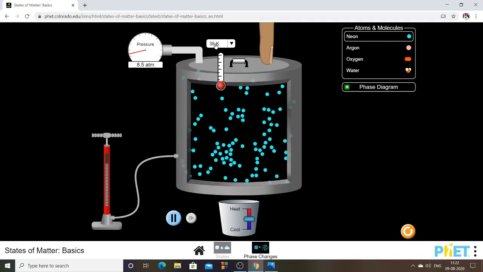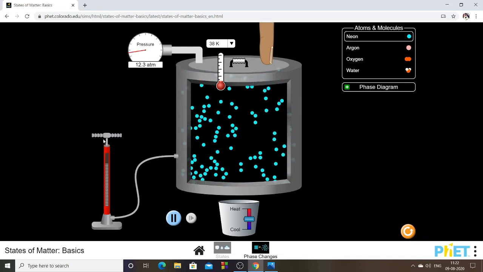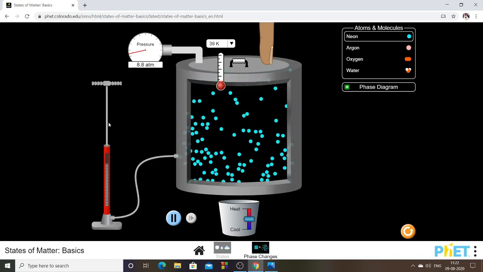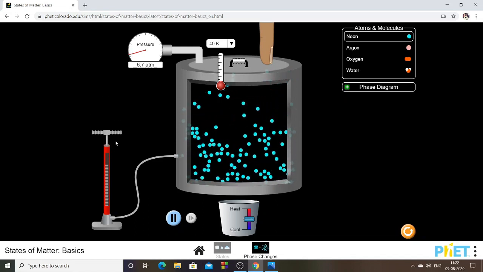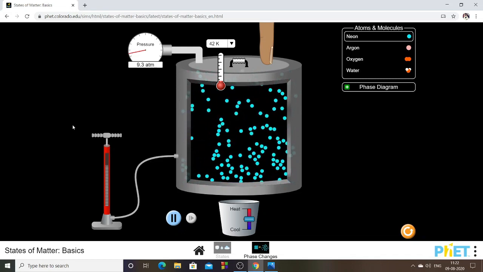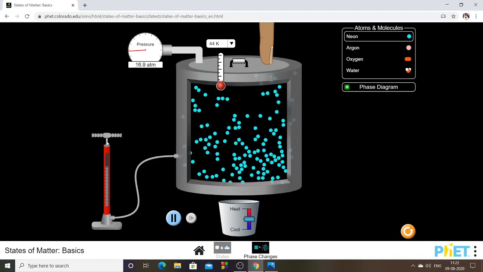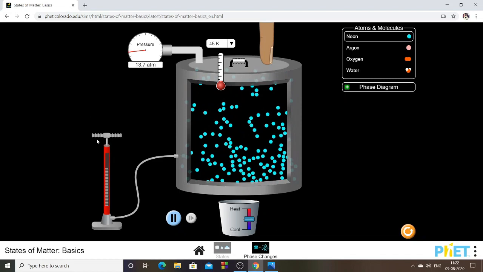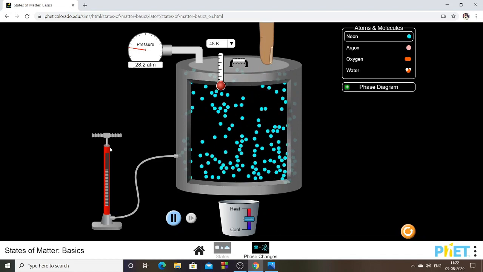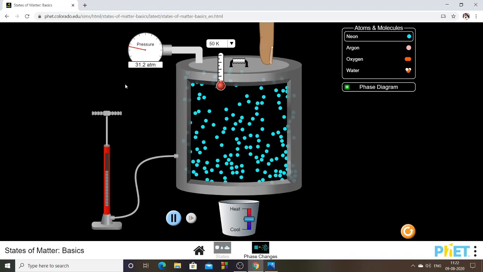Now let it be at 38K. So the temperature is at 38K and the pressure is somewhere around 9 point something. Now with this piston, I am going to pump air into it. So look at it, I am pumping air. As I pump air, you see particles getting through this hole. But what will happen? The pressure increases inside the chamber. You are able to see the pressure gauge which is there. You find the pressure increasing. A pressure increase is normal because more particles are getting inside.